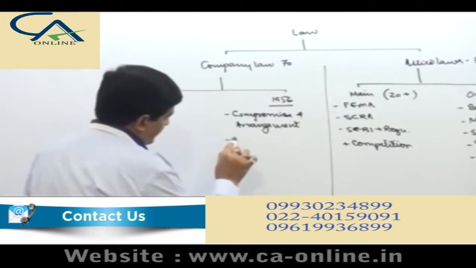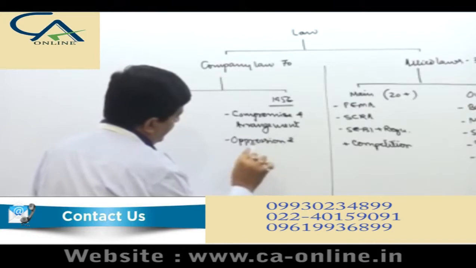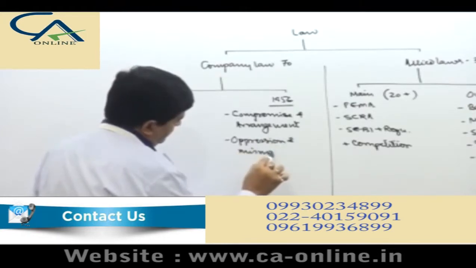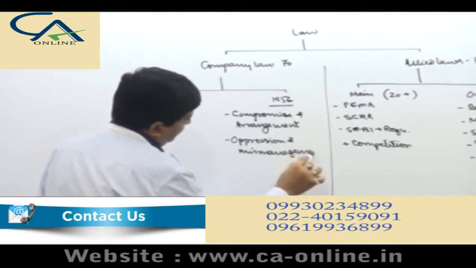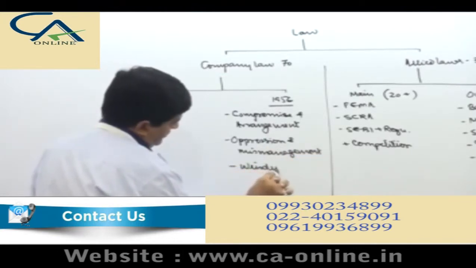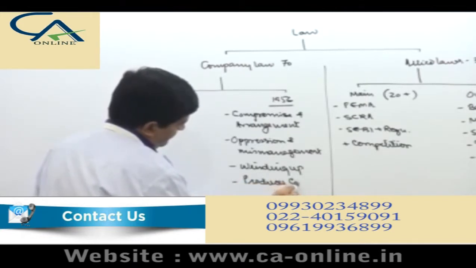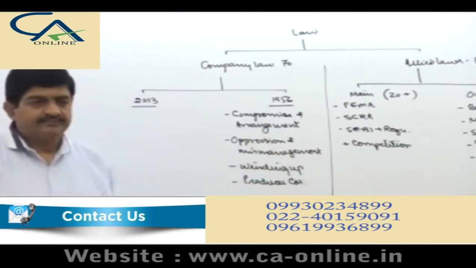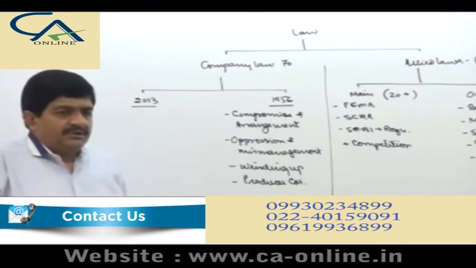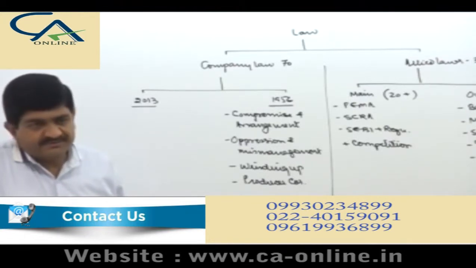Next is oppression and mismanagement. Then winding up. Then producer companies. These 4 chapters are from the Companies Act 1956.